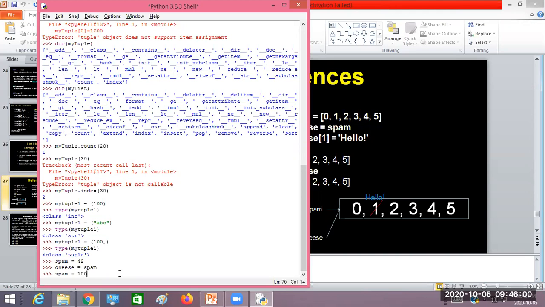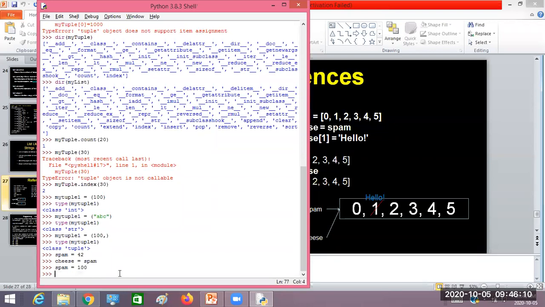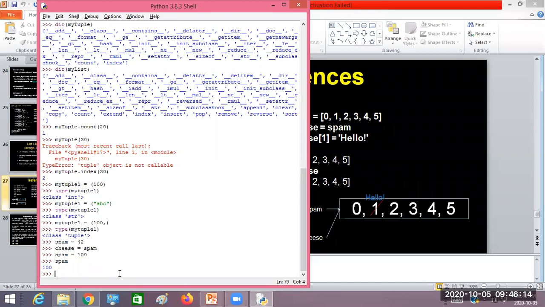Look, if I execute spam, it has the value 100, but if I execute cheese, it has the value 42.